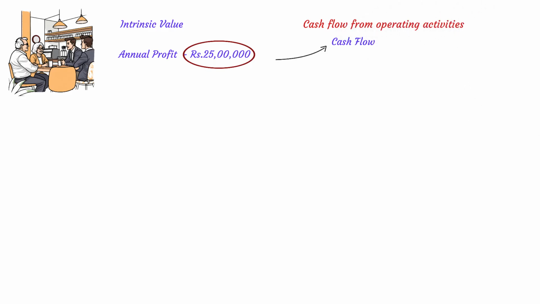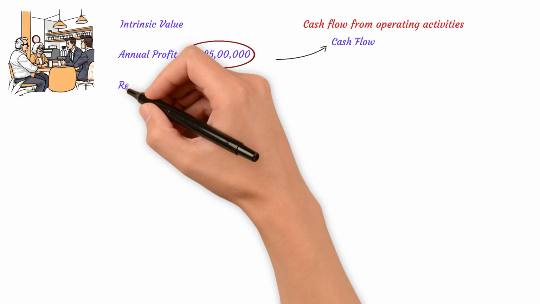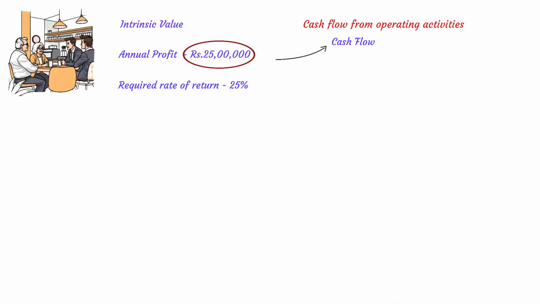From our earlier quality analysis, we also found that this business carries low risk, making even a moderate return an attractive outcome. However, since we previously explored other investment avenues, we should expect this cafe to deliver better returns than those we previously explored. So for our calculation, let's assume a required rate of 25%. A simple way to estimate the value of this business is to divide its annual cash flow of 25 lakhs by the required rate of return.